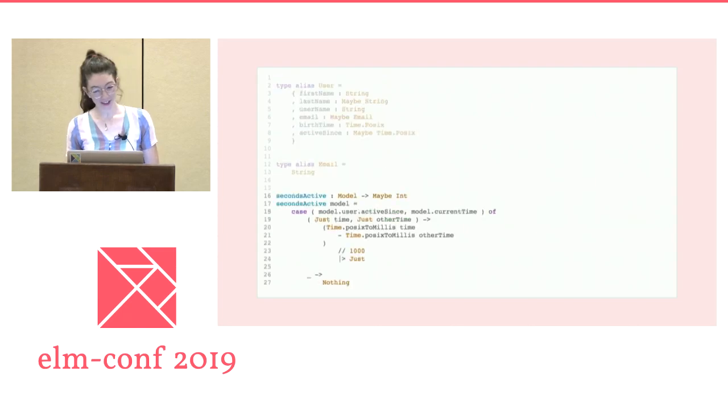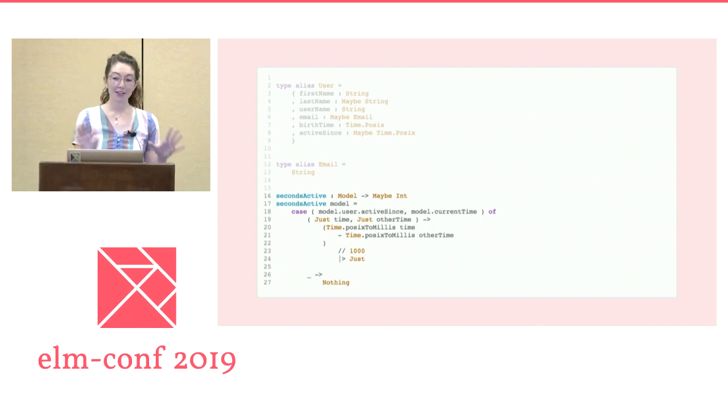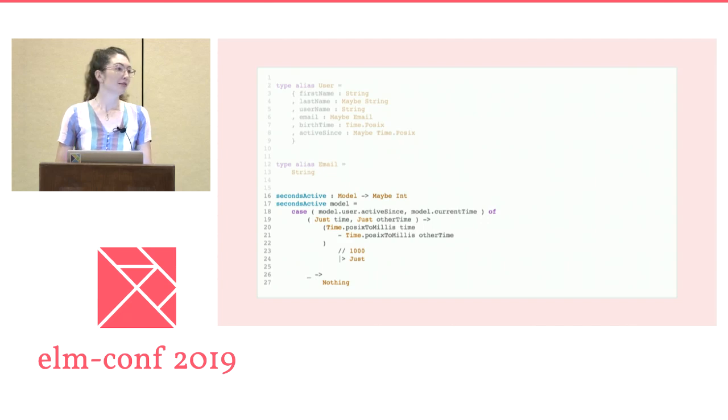Looking at that function, seconds active takes an entire model, whatever that is, and returns a maybe int. In the function body, we're using 2 fields, something called active sense and something called current time. Both fields are maybes. What information does this give us? What does this tell us? For one thing, to test this function as it is, we'll need a fake model fixture of some kind.